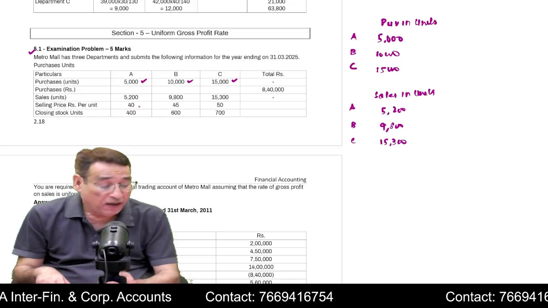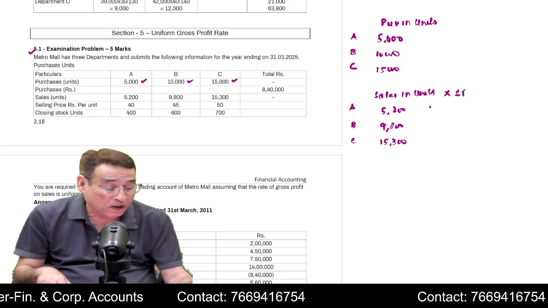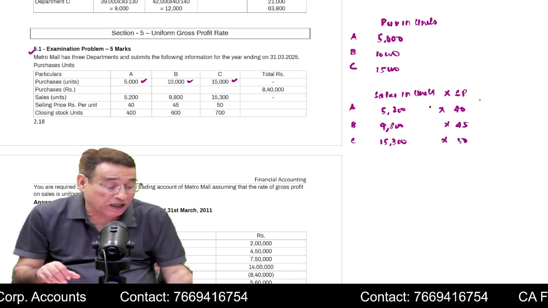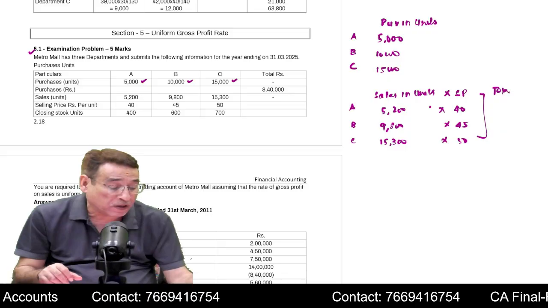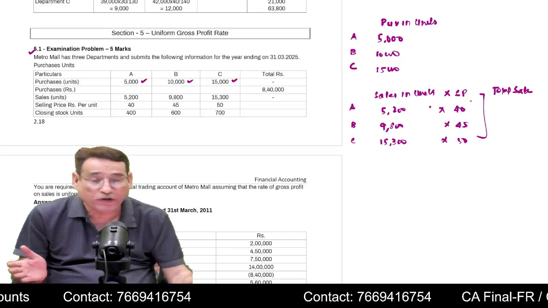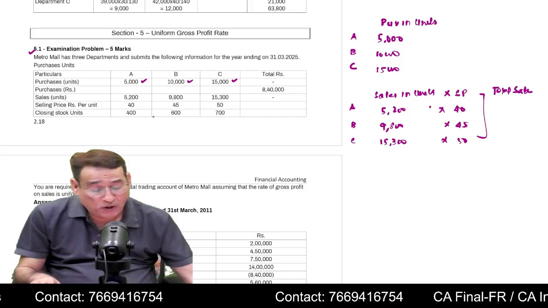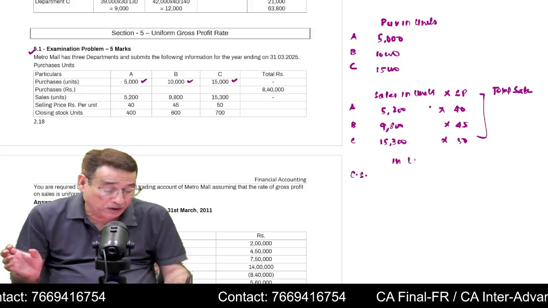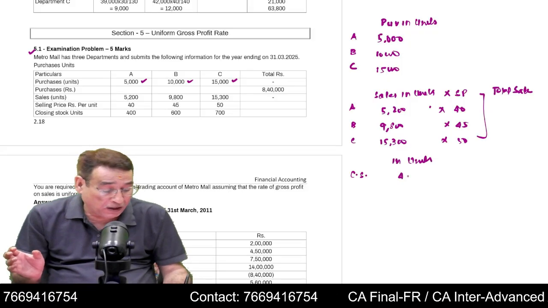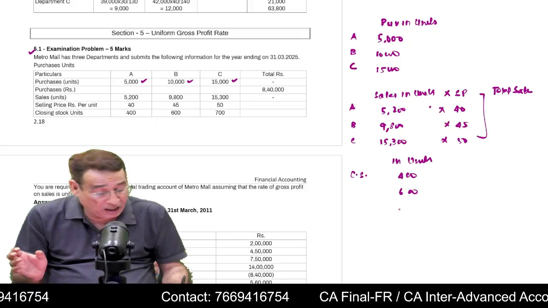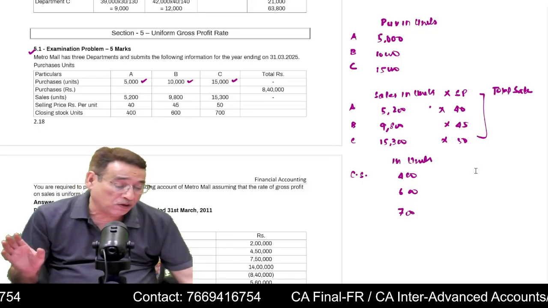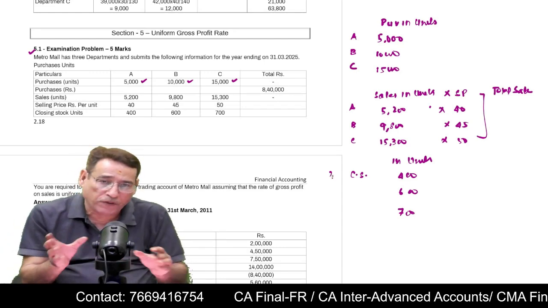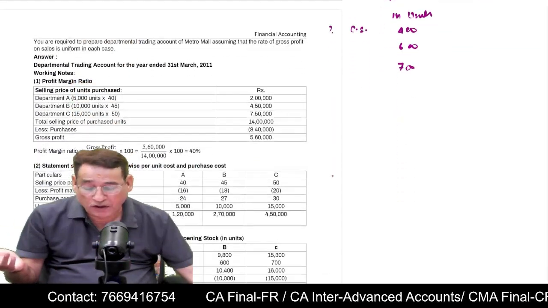Correct? Importantly, you will be given the selling price. Now, selling price is 40, 45, and 50. It is also given. That means you can easily compute the total sales of the respective department by simply multiplying the units sold with the respective selling price. And you are also given in this question closing stock. Now, closing stock in units is also given to you. Closing stock with Department A is 400, B is 600, and C is 700. This is given to you. Either you will be given closing stock or you will be given opening stock. Out of these two, you will be given one thing. You can find out the missing unit very easily.